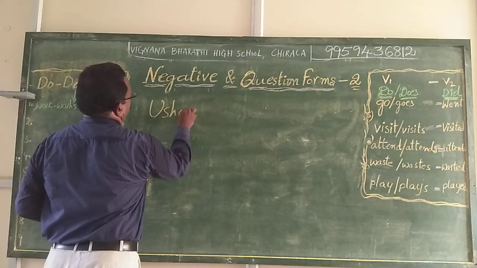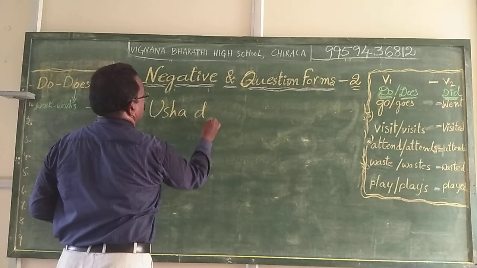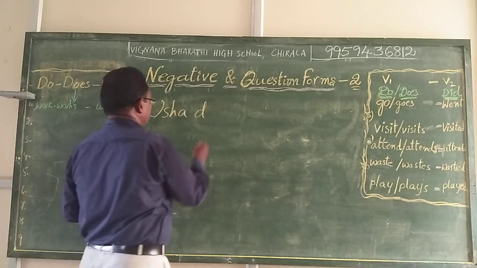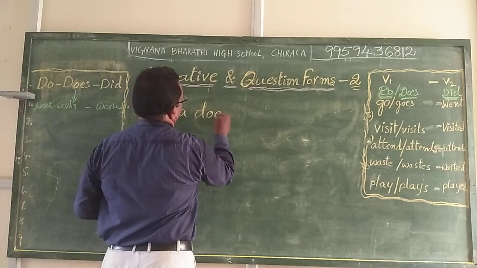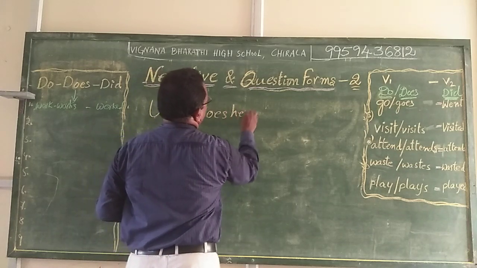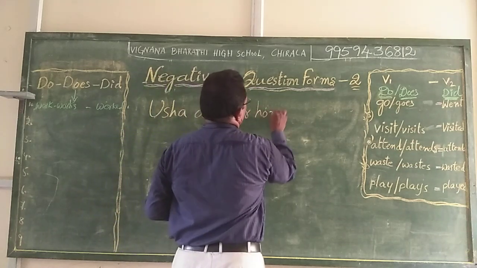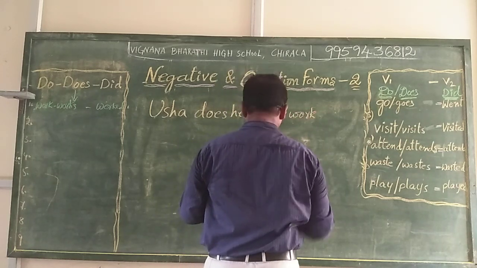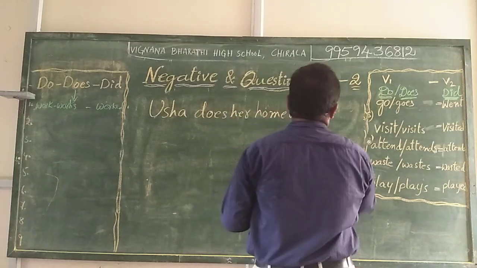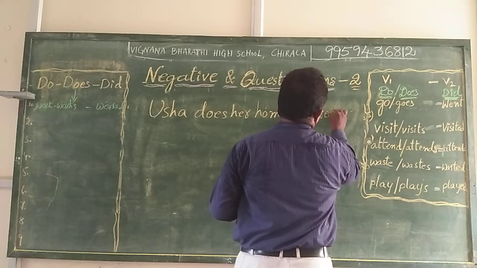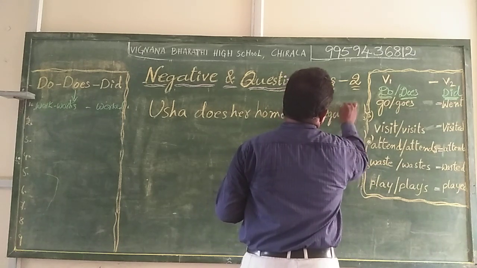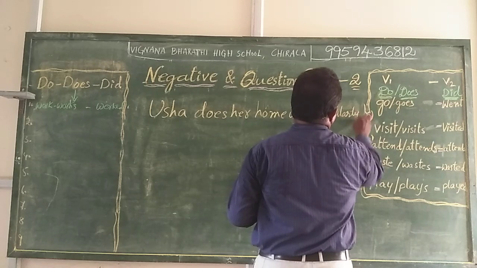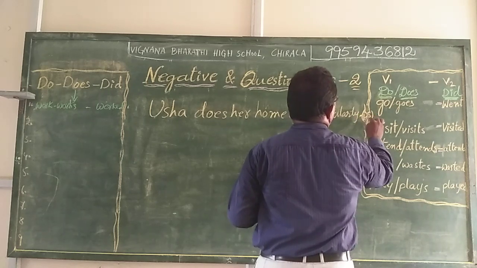Usha does her homework regularly. This is a positive statement.